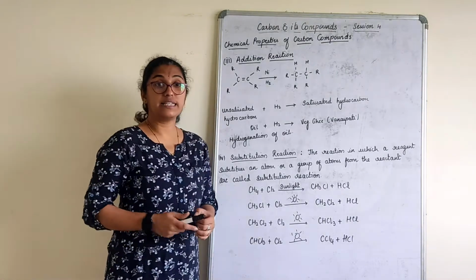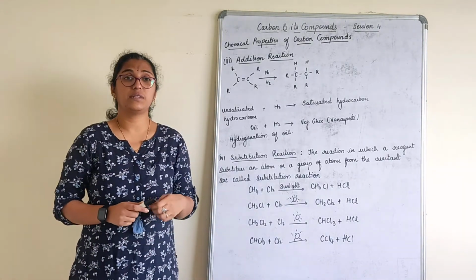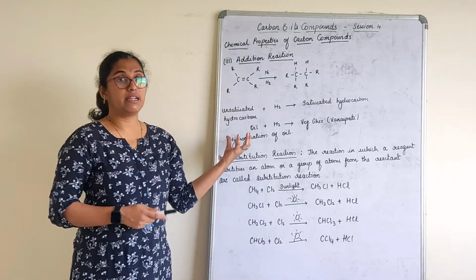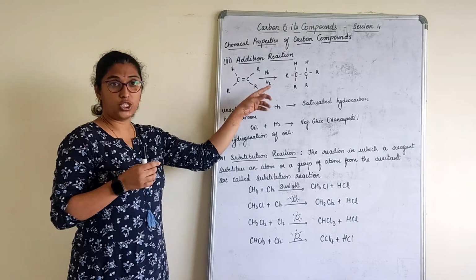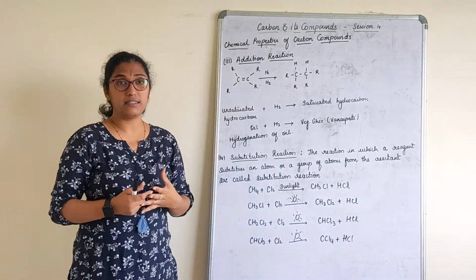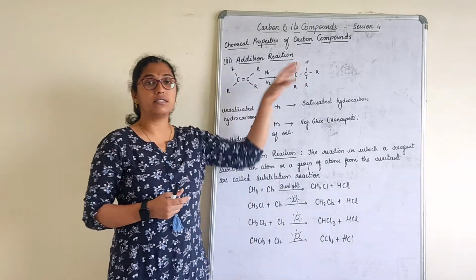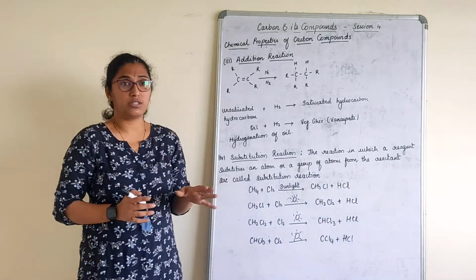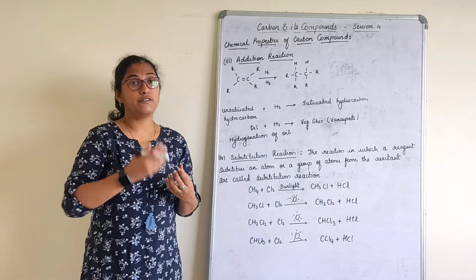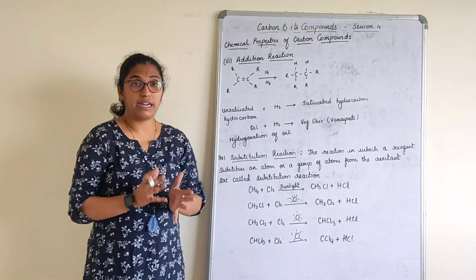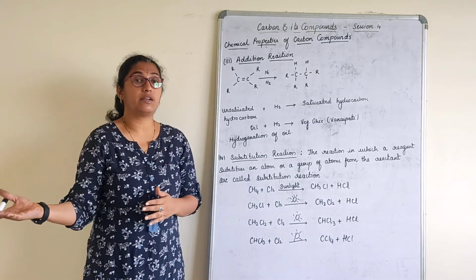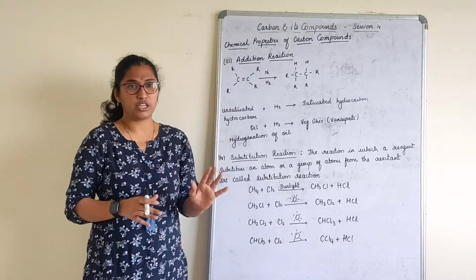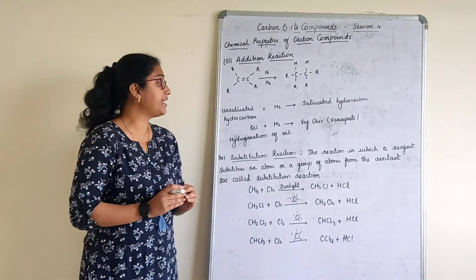So the next is addition reaction. As we discussed, it is addition of hydrogen. That is, in an unsaturated hydrocarbon, if I add hydrogen in the presence of a catalyst such as nickel, we get a saturated hydrocarbon. So the basic definition of an addition reaction is: the conversion of an unsaturated hydrocarbon to a saturated hydrocarbon by addition of hydrogen is called an addition reaction. That's the basic definition, right?